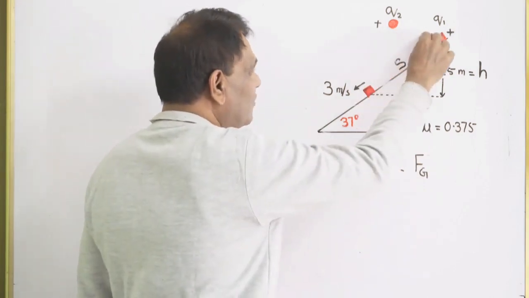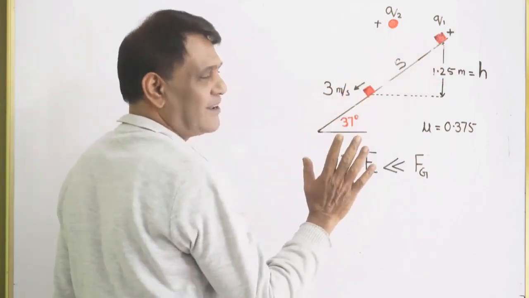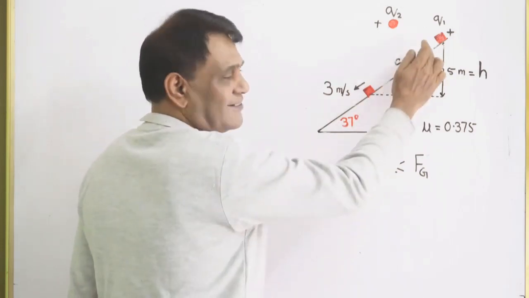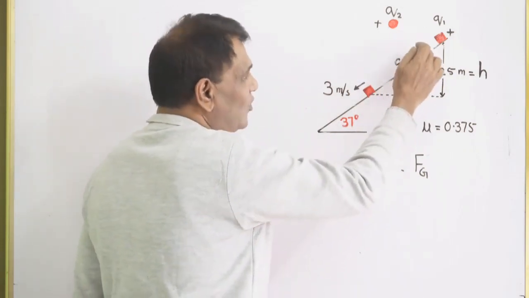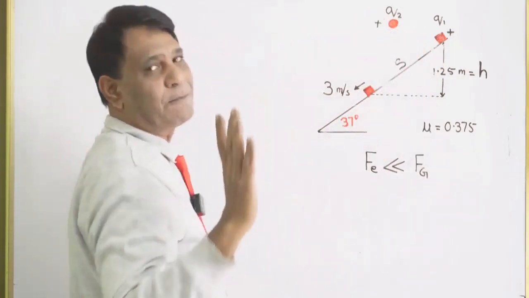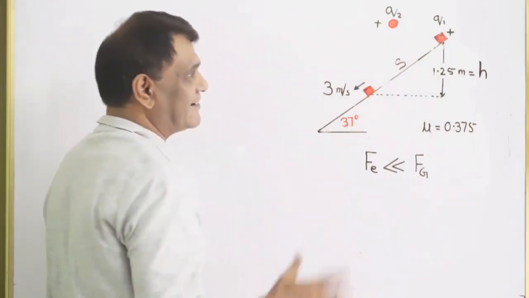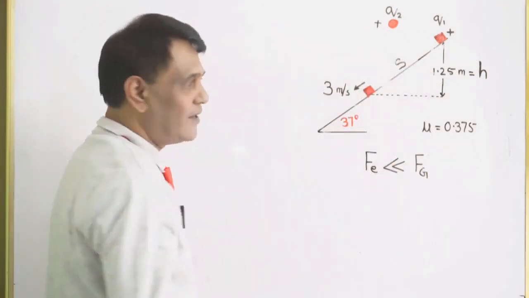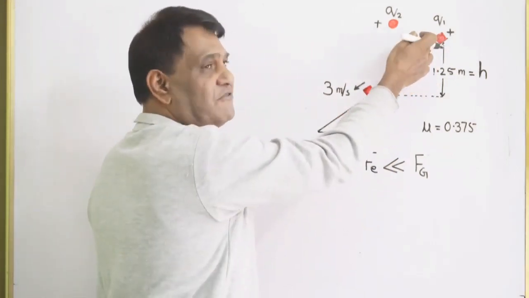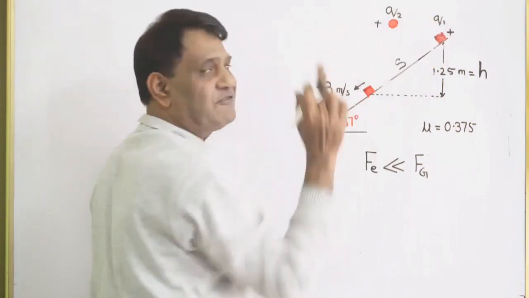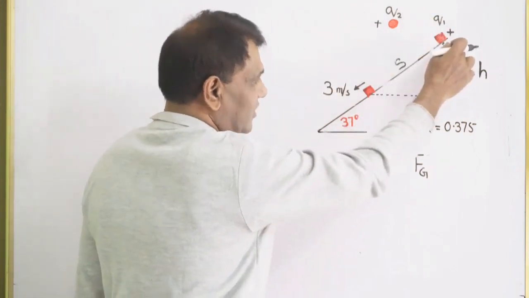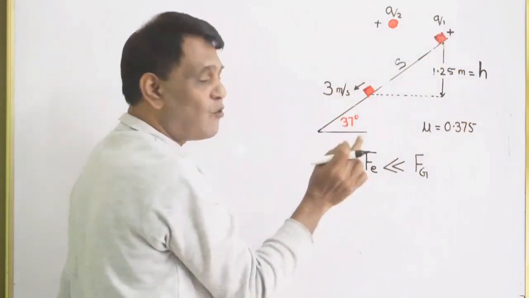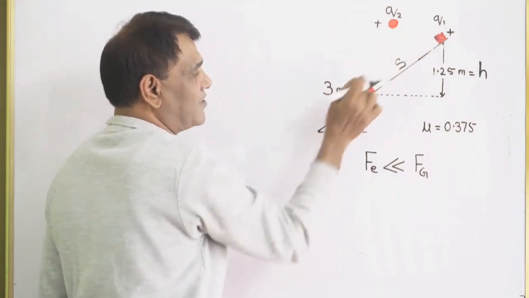That means force of attraction and force of repulsion will not have much of an effect on any force along the plane or normal to the plane. That's all. That is the secret here. Electrostatic force is very weak. They're asking you, if this positive charge is changed to negative charge for the same drop in height, what will be the velocity of this mass?